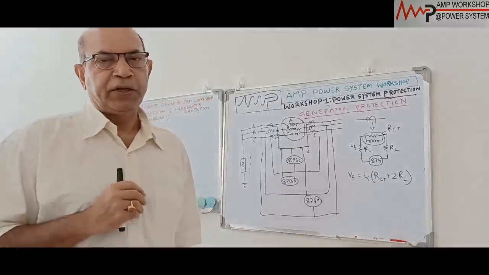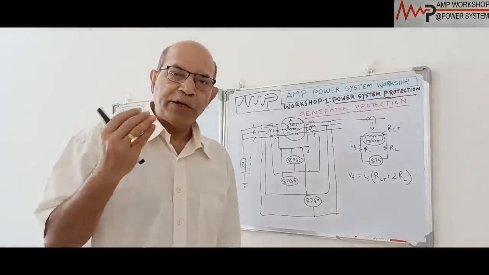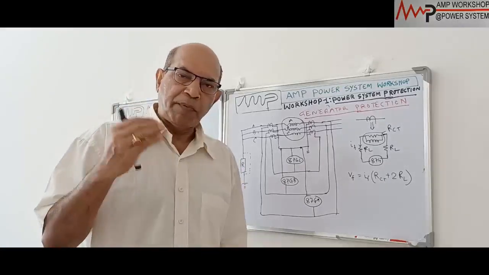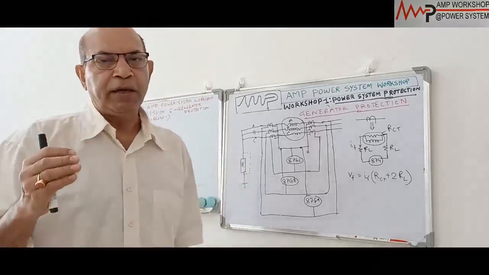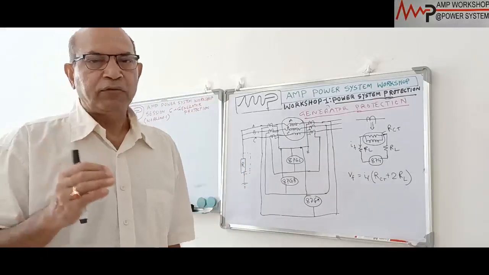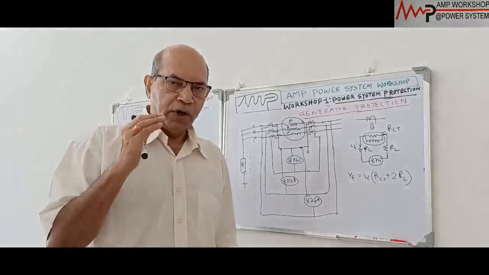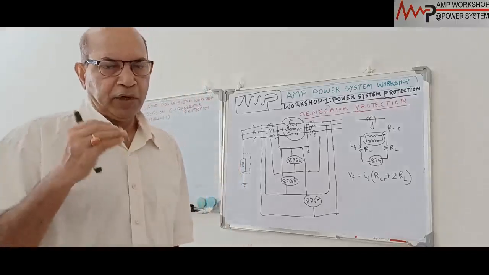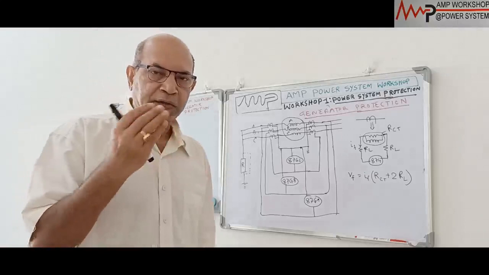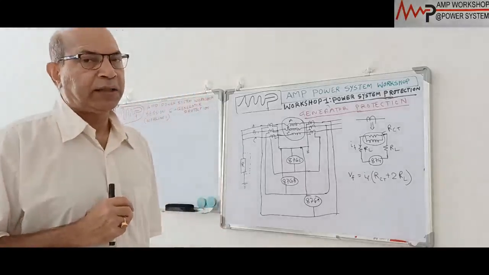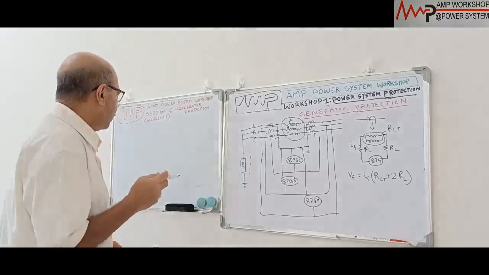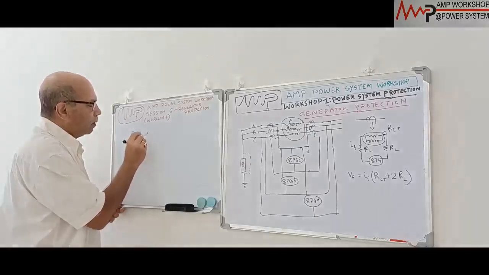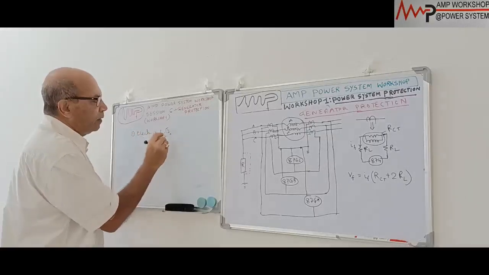There is another group of electrical functions for the abnormal operating conditions of the machine. There is no fault, but abnormal operating conditions can also disturb the machine, and in that case we have to isolate the machine as well. The mechanical protection part will come afterwards. Now for the two electrical parts, one is internal or external fault. What are the protection functions under that category? We can divide the protection functions of the generator into an electrical category and a mechanical category.